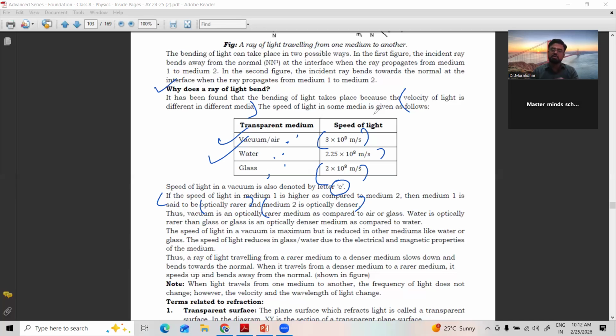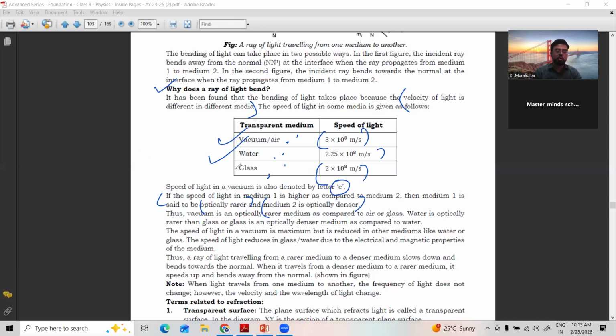Where speed is less is called denser medium. Whenever light passes from denser medium to rarer medium, the light bends away from the normal, because of less velocity to more velocity. But at the same time, when light comes from rarer medium to denser medium, it moves towards the normal due to less velocity. Very, very important point.